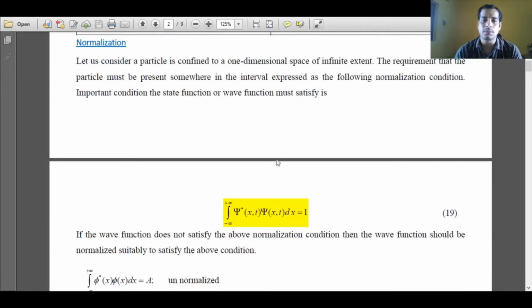What is the meaning of normalization? Normalization means, suppose a particle is confined to a one-dimensional space. We are considering only one-dimensional space in the infinite extent, minus infinity to plus infinity. So what is the normalization condition? This means the particle must be present somewhere in the whole range considered. So if I take psi star psi and the volume element multiplied, then this is essentially the probability condition. So there should be some probability of finding the particle in the range minus infinity to plus infinity, and that is given as 1. So if this equation 19 condition is satisfied,